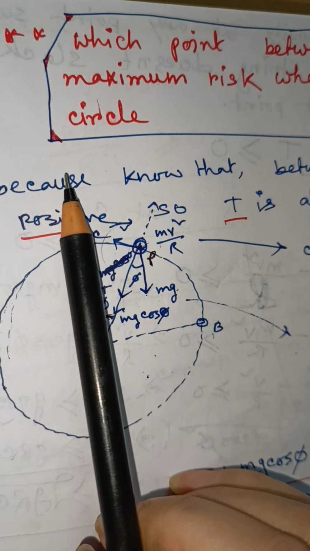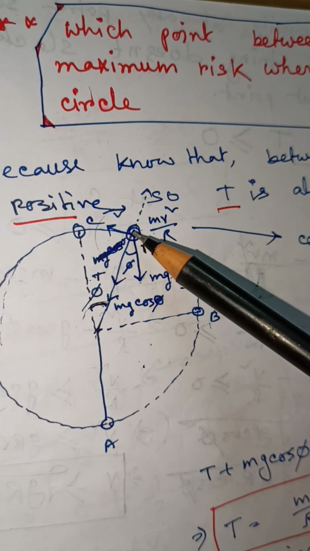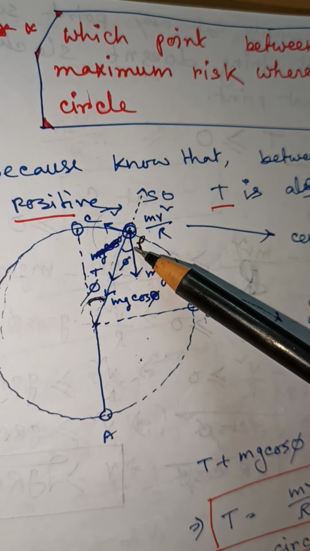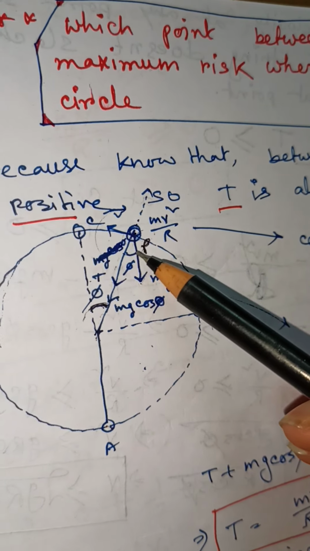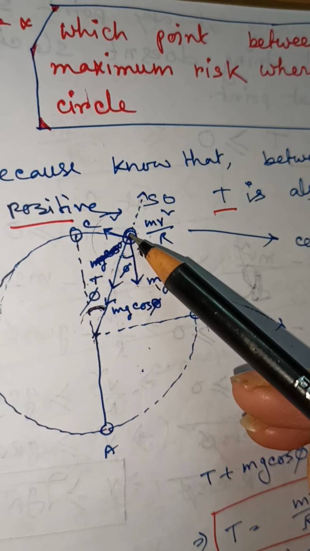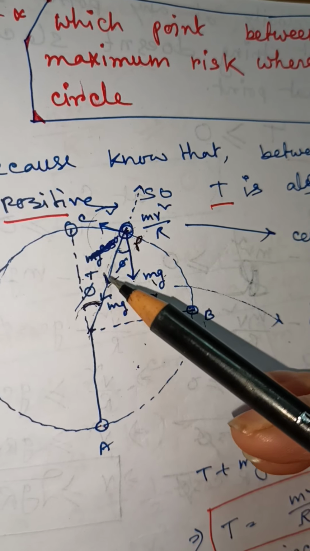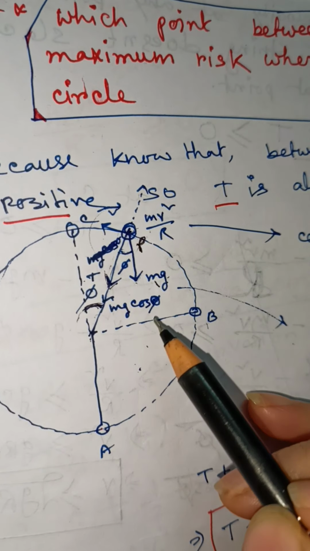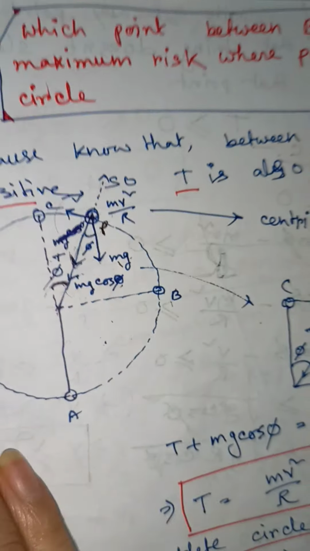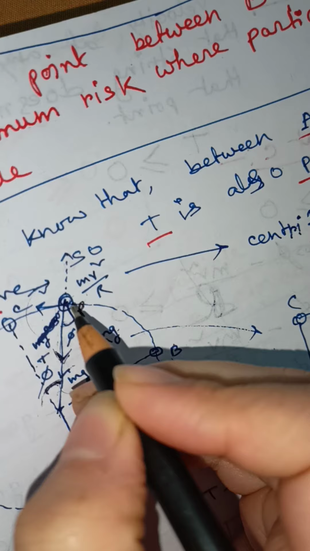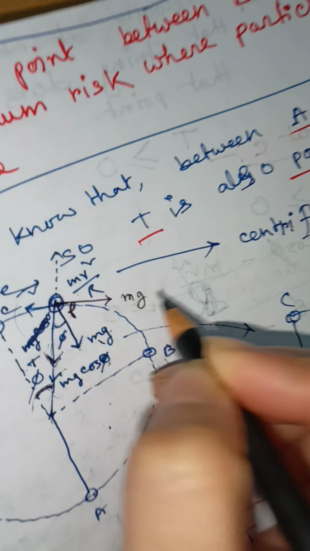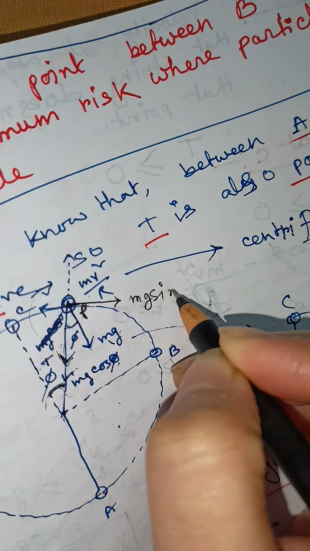These two lines are parallel and this is our transversal, so if this angle is phi, then this is also phi. That means we can get two components of mg. One component, radially inward, is mg cos phi, and along this direction we get another component, which is mg sin phi.